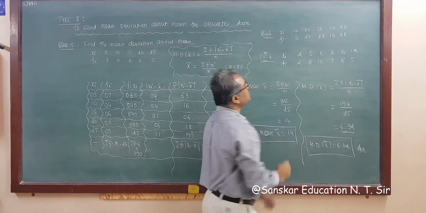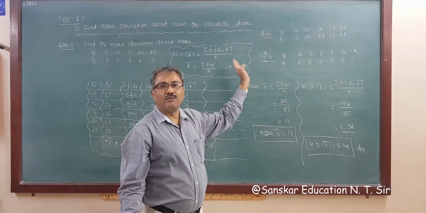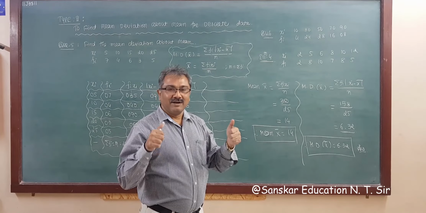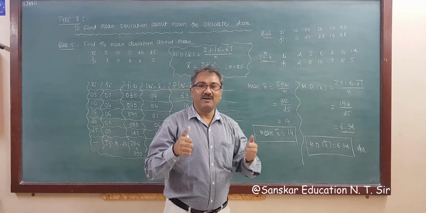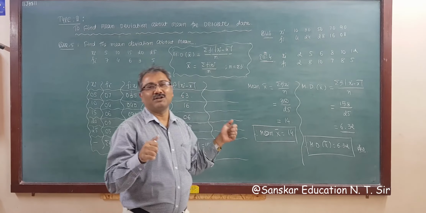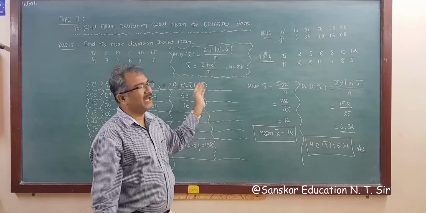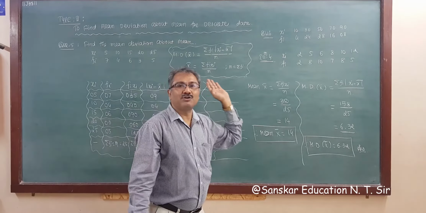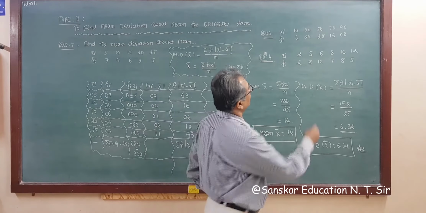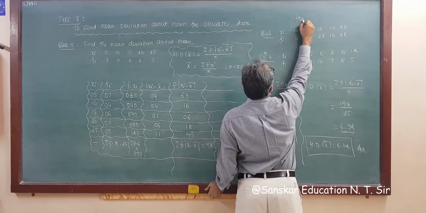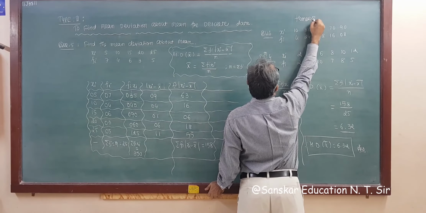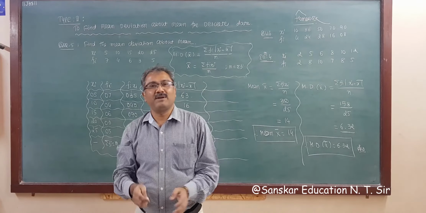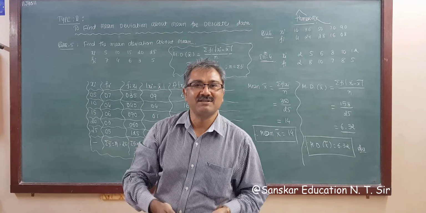Right? So these two examples are for homework for you to practice. After practicing, you will be confident that you are able to solve any type of example of mean deviation about mean. If you have any problem, then you may contact me personally, okay?